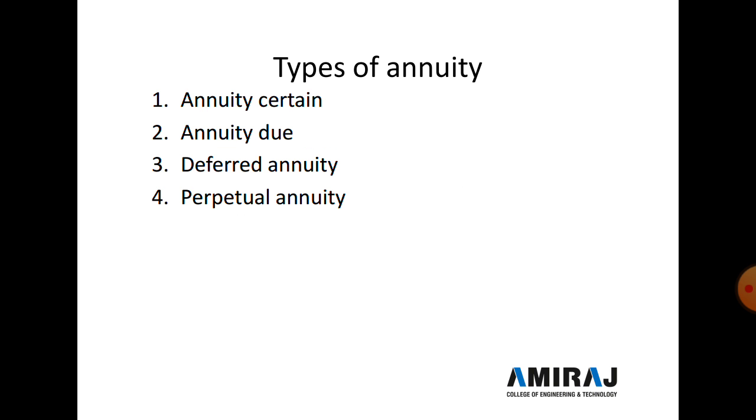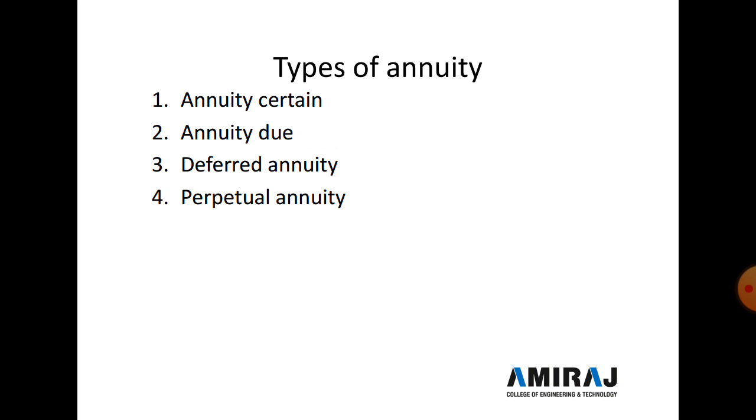There are main 4 types of annuity. First is annuity certain, second is annuity due, third is deferred annuity, and fourth one is perpetual annuity. So what is annuity certain? If an annuity is payable at the end of each period for a certain number of years, it is known as annuity certain. And what is annuity due?